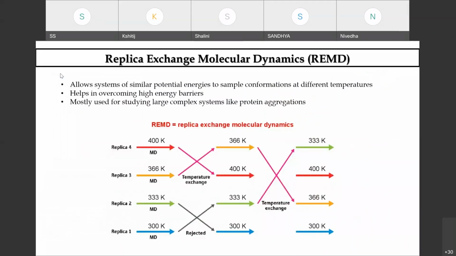And some of you might know that we can also perform replica exchange molecular dynamics simulation. That means that if you have performed a particular simulation, say for example, just now I showed a demo of a particular biomolecule at a particular temperature and pressure.